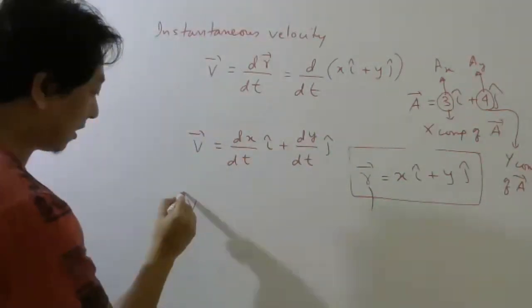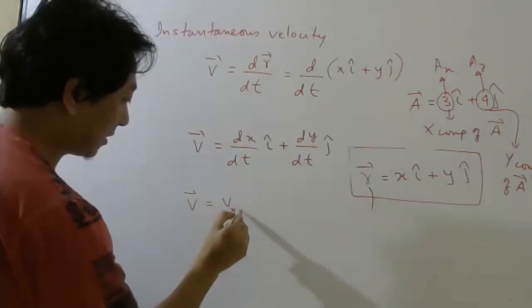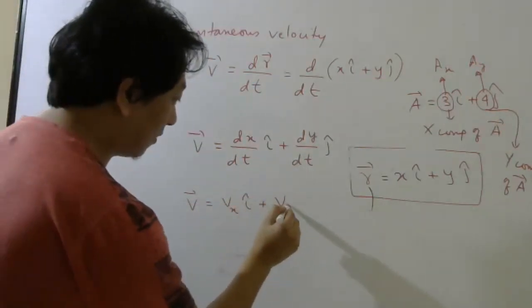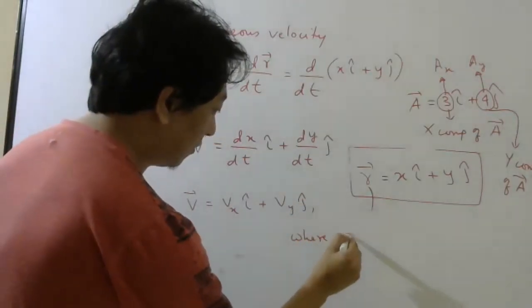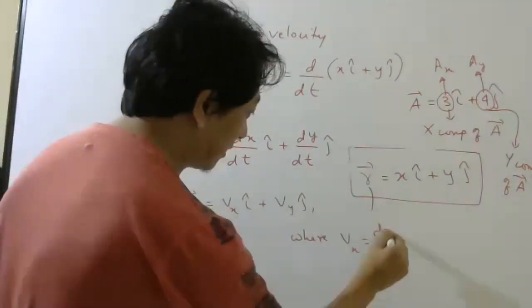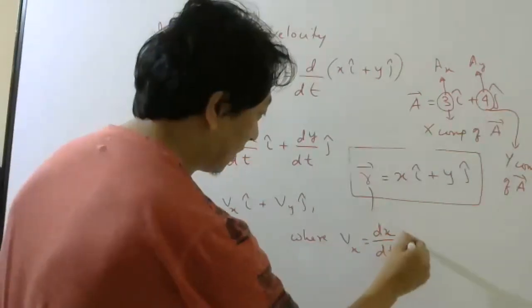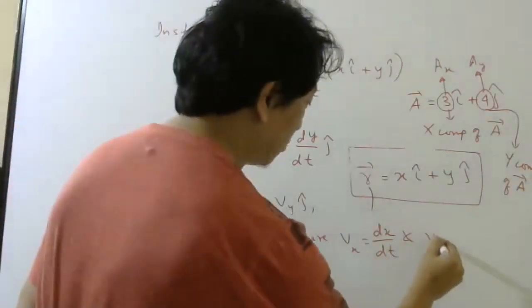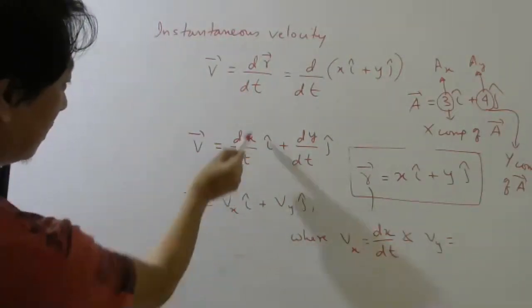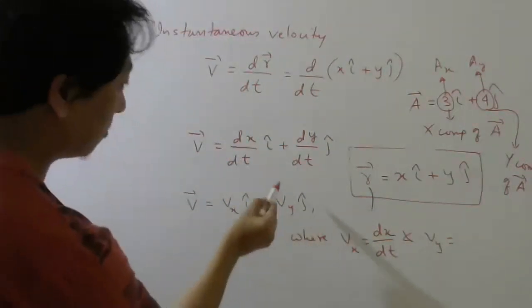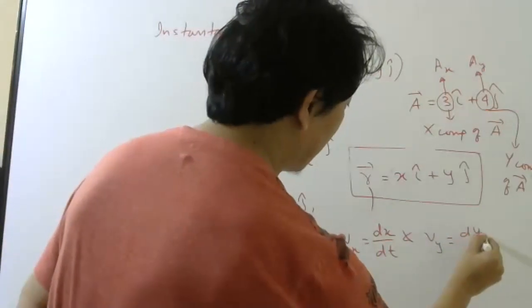So therefore we can write Vx i cap plus Vy j cap, where Vx should be dx by dt and Vy should be what? Quickly tell me. Vx should be dx by dt, Vy should be dy by dt.